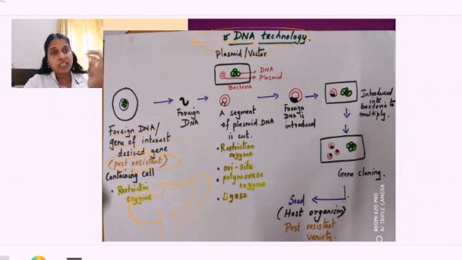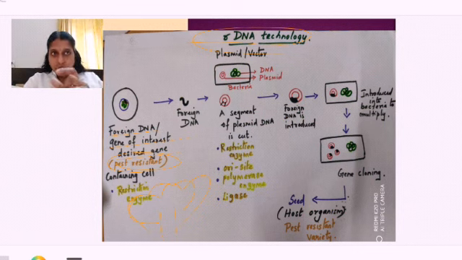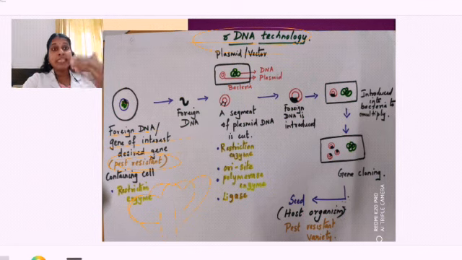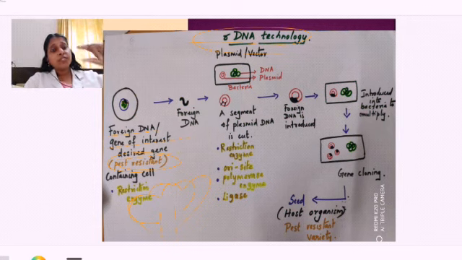I am going to take out the gene and play with that gene, making pest resistant varieties. So gene of interest, or we can also call it the desired gene. Desired gene. So foreign DNA, gene of interest or desired gene is that sequence which is producing the protein which is resistant to pest, right?